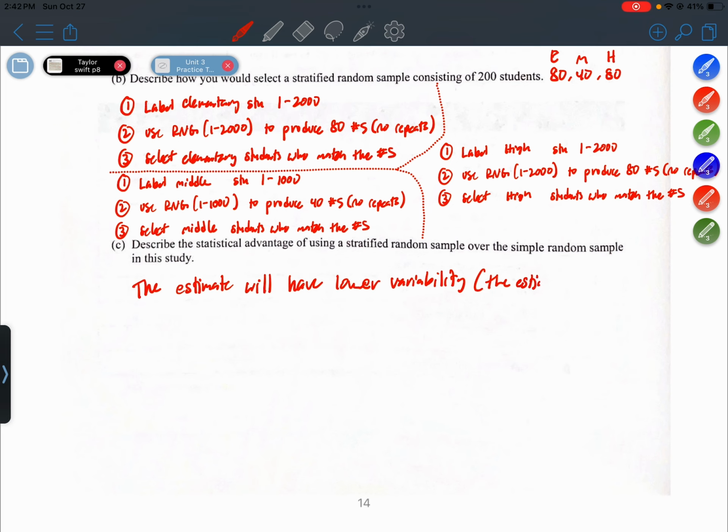The estimate will tend to be closer to the truth, since a stratified random sample is going to be more representative of all the students in the district.